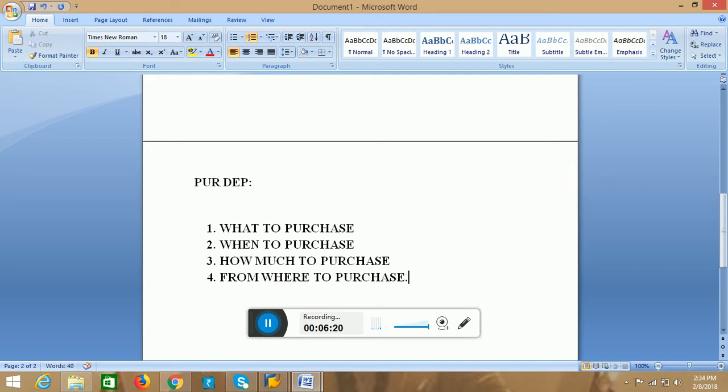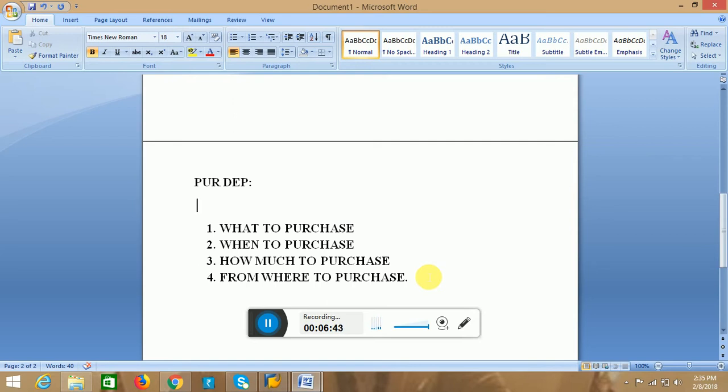These four main activities, the ERP will efficiently check in the purchase department to run the organization efficiently.